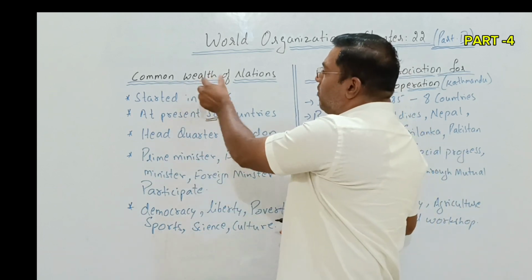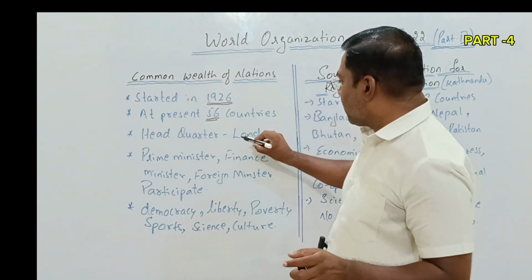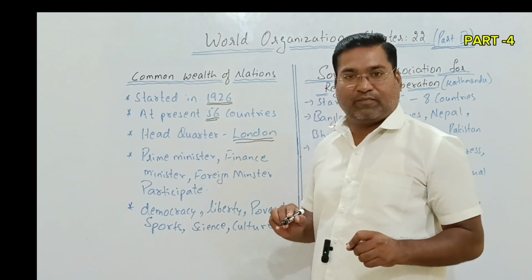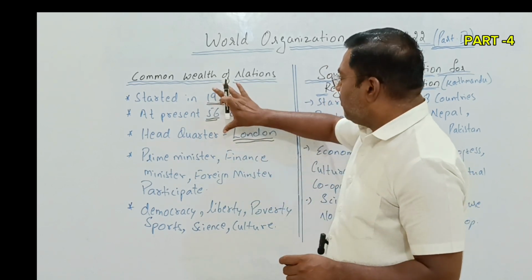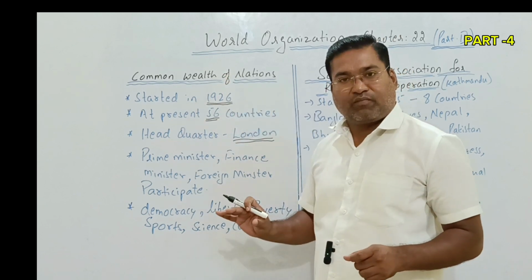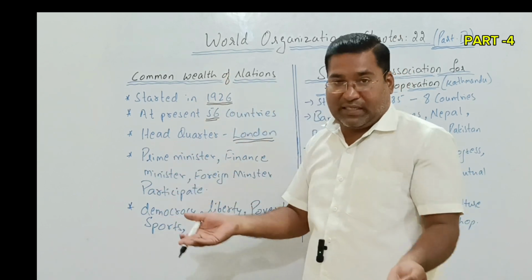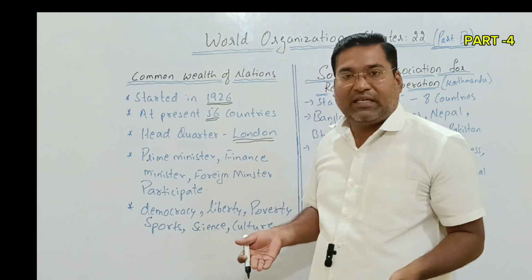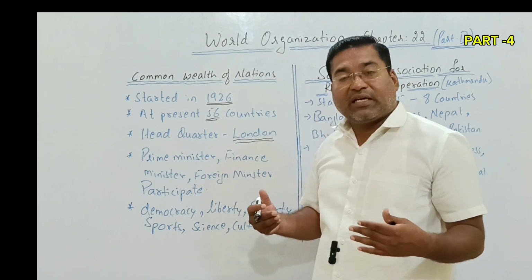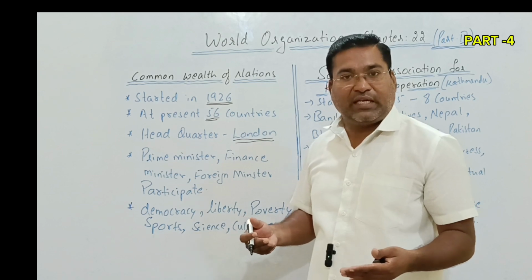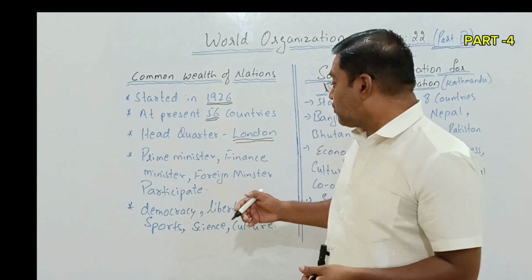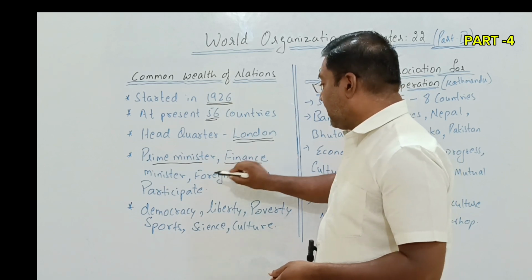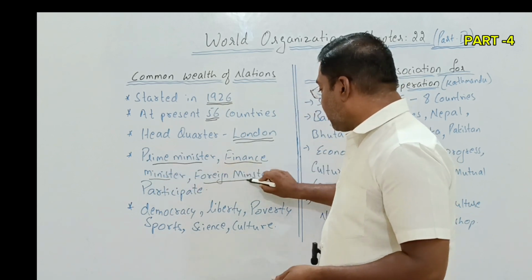See the title, Commonwealth of Nations, and its headquarters is located in London, England. Now, who participates in the Commonwealth of Nations? The purpose of attending is to make the country progress, right? And for this, who comes for the participation? The prime minister of that country, the finance minister, the foreign minister.